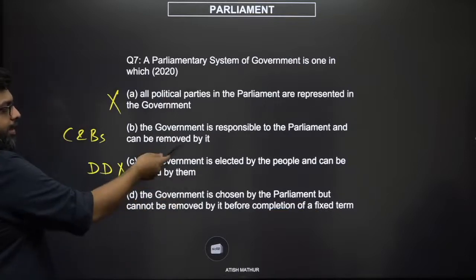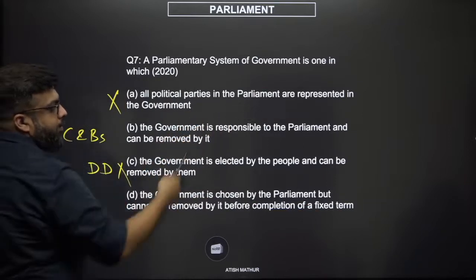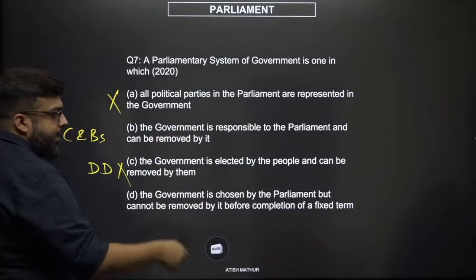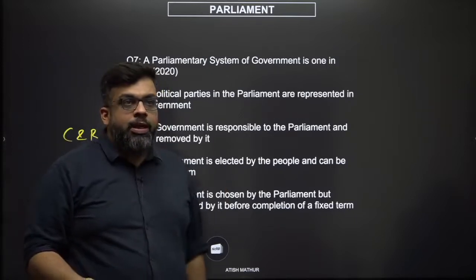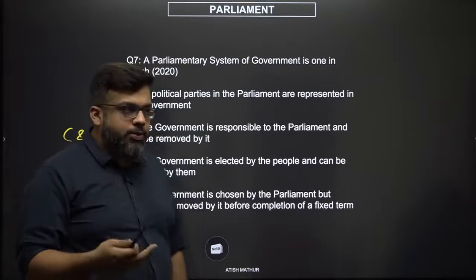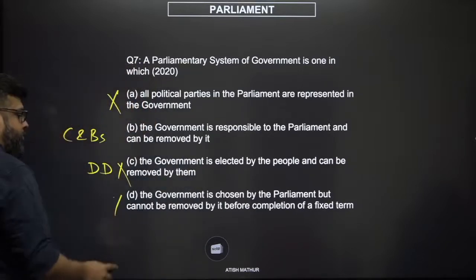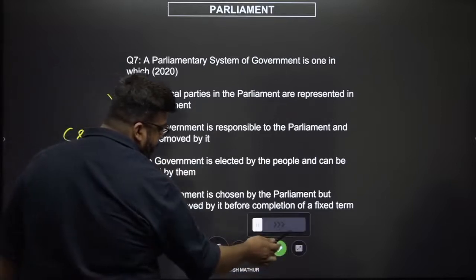If you cannot remove the government before a term, then how are you responsible to the parliament in the first place? What happens to motions of no confidence? What happens to the parliament approving certain crucial legislation that has to be passed? So obviously option D is also wrong. Your correct answer is B, and that should be right.